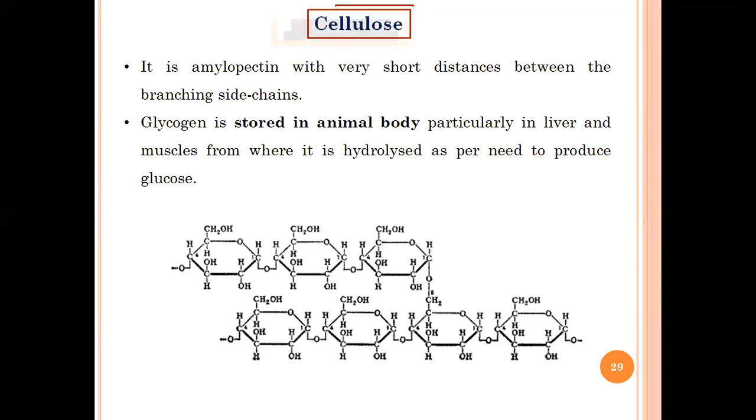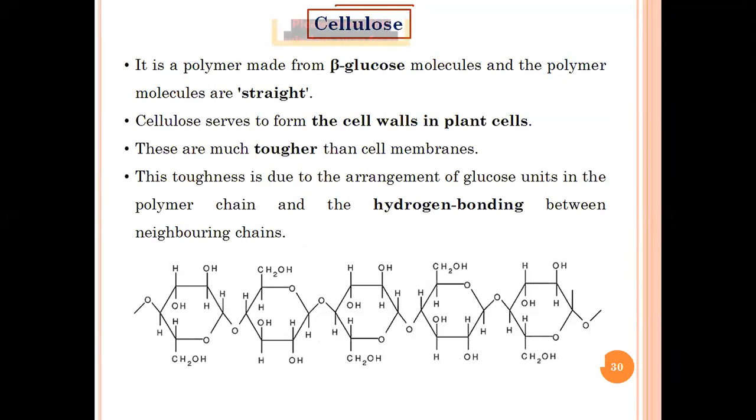Okay, so that's why cellulose is an important polymer and it is made up of beta glucose. If you remember, starch was alpha glucose, glycogen was alpha glucose, but in the case of cellulose, it is beta glucose which is polymerized to form a particular polymer. And this polymer is not really a branched polymer. However, it is a straight or linear type of polymer.